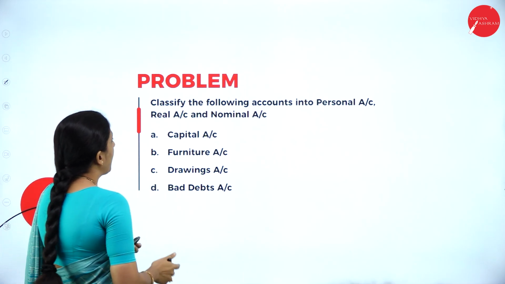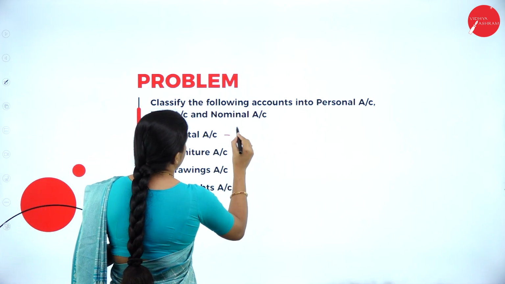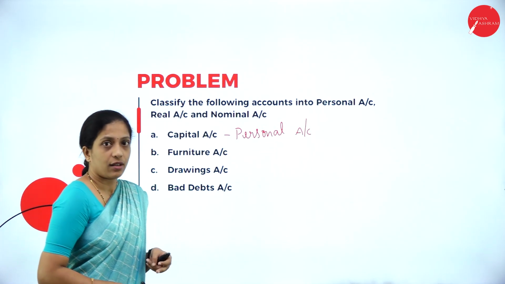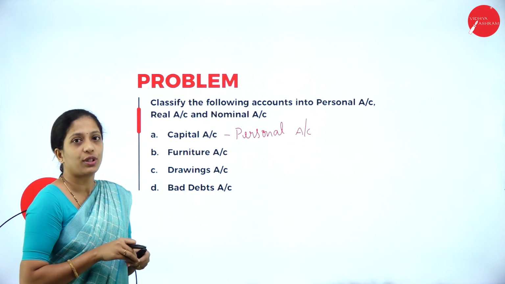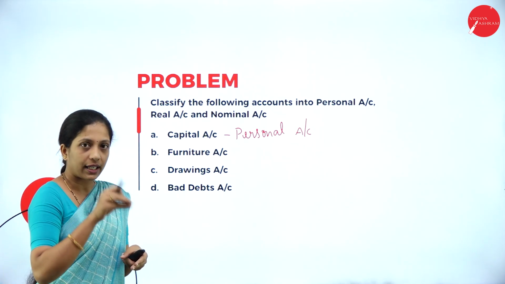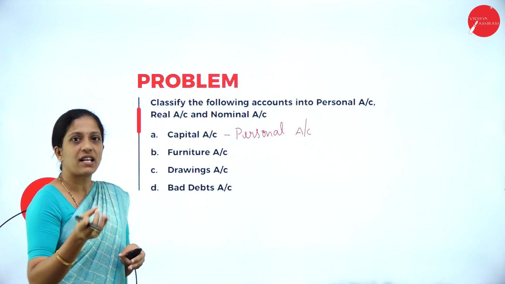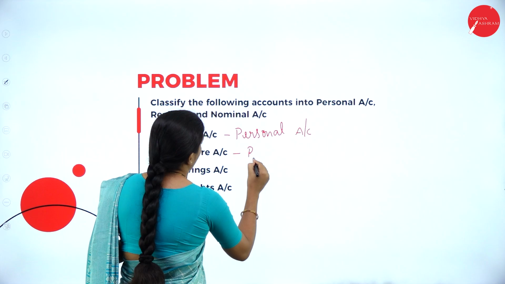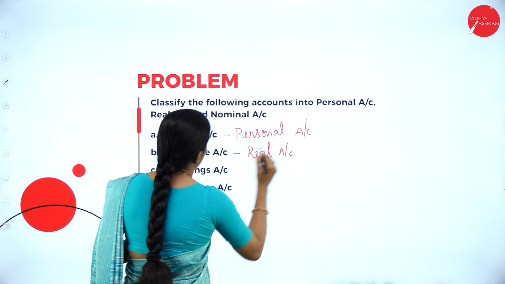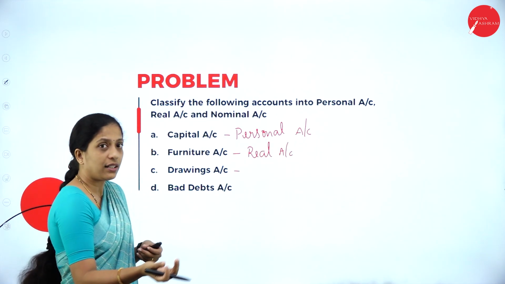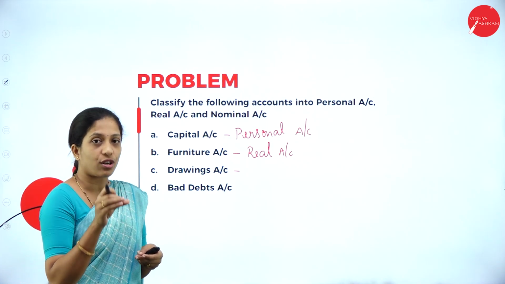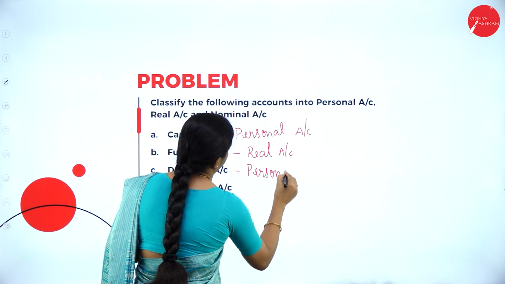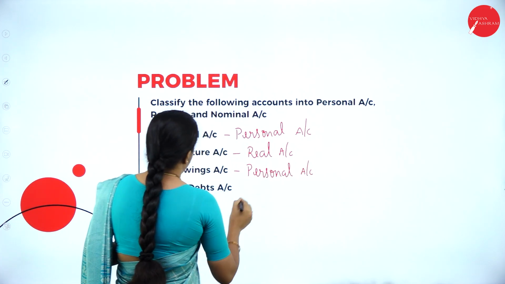Now see here, capital account. So what is capital account? It is related to a person, because when a proprietor, the owner of the business, invests into the business, it is called capital. So who invests? A person invests, that is the owner. So it is a personal account. Furniture is what? It is property, so it is a real account. Next, drawings. When the owner withdraws, he is a person, so it is related to a person. So personal account.